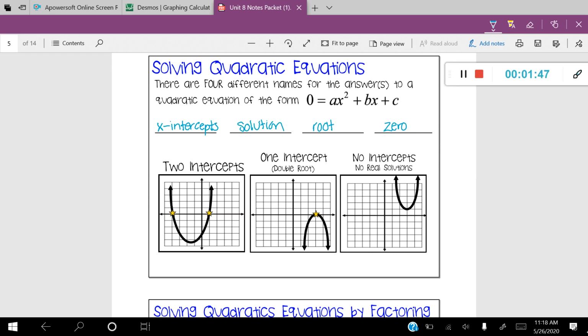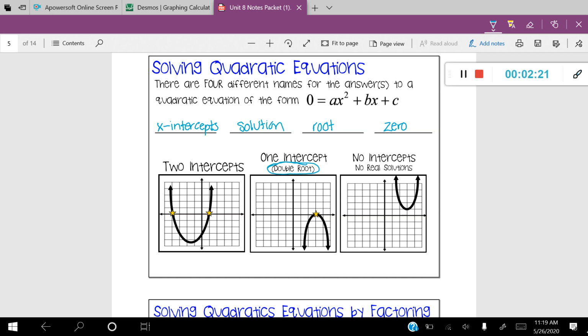Now, I do have three images here below of the different types of quadratics that you can encounter. The first one is one that is going to cross the x-axis twice. And during our graphing section, we actually had a couple examples of a graph or an equation crossing the x-axis twice. Another one is whenever the graph only crosses the x-axis once. This has a special name, actually. This is called a double root. I'm going to show you why it's called a double root in just a moment.